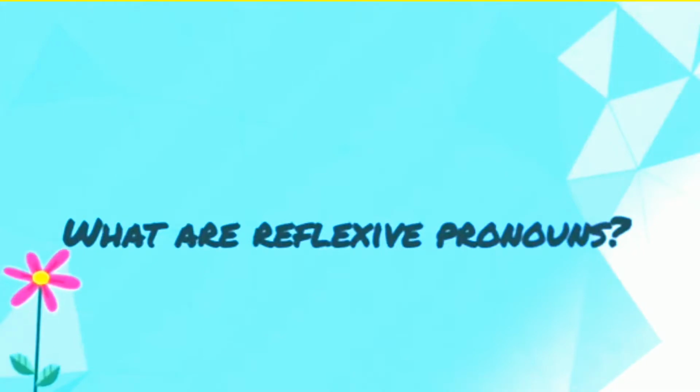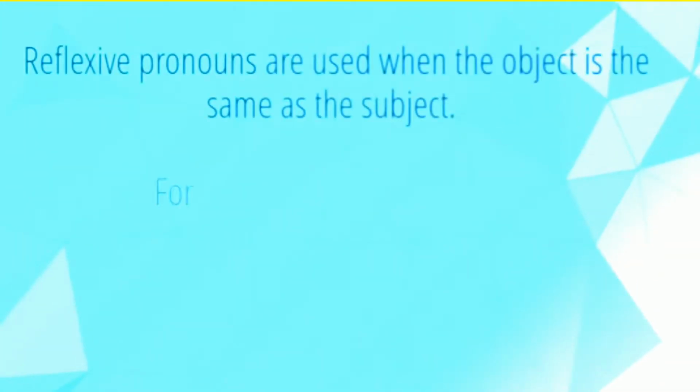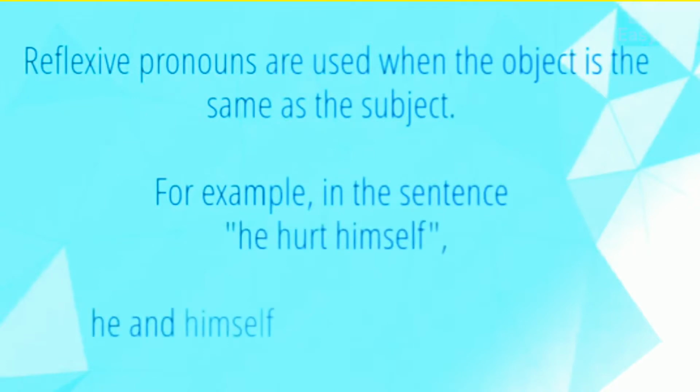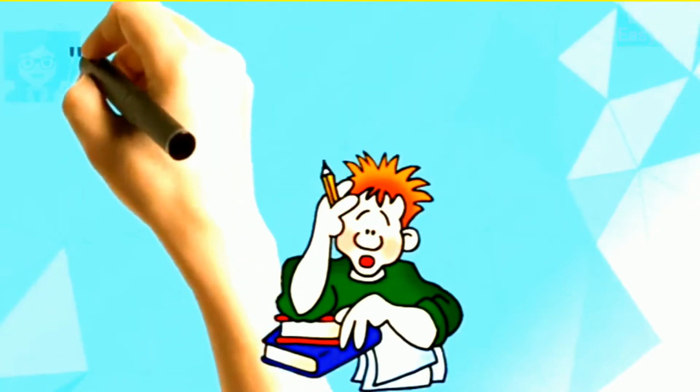Let's see the meaning of reflexive pronouns. Reflexive pronouns are used when the object is the same as the subject. For example, in the sentence, he hurts himself, he and himself refer to the same person. So it is a reflexive pronoun.